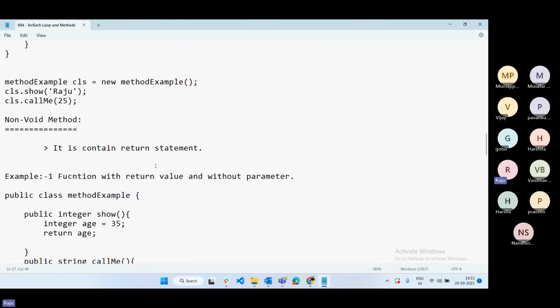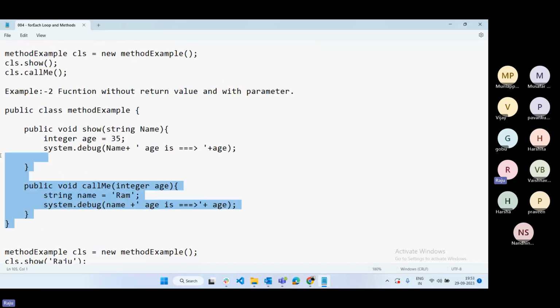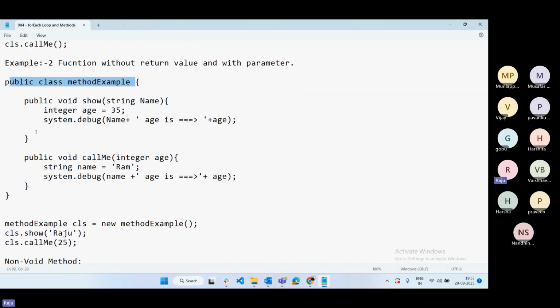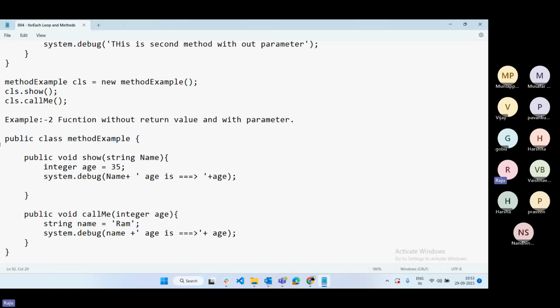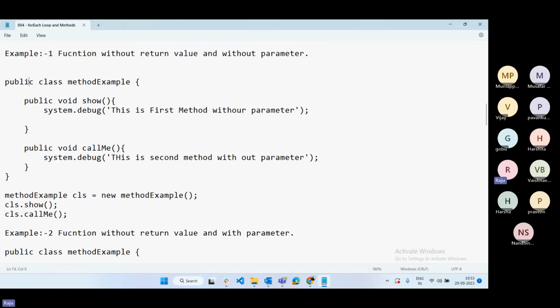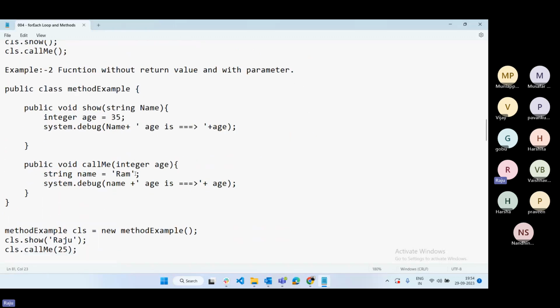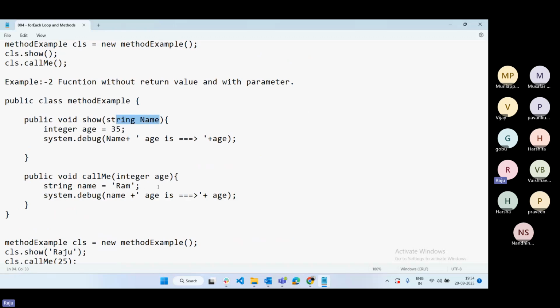And also, if you are not understanding this piece of code, don't worry. Again, I'm going to cover what is a class, and we are going to discuss it multiple times with n number of examples going forward, so that you can understand. But the only thing is, try to understand the syntax. See, suppose you write this class, this is how we have to execute the class. You have to create an instance of the class, and you have to execute each method separately. If you want to execute only one method, that is also possible. If you want to execute two methods at a time, that is also possible. If you want to pass more than one parameter, that is also possible.